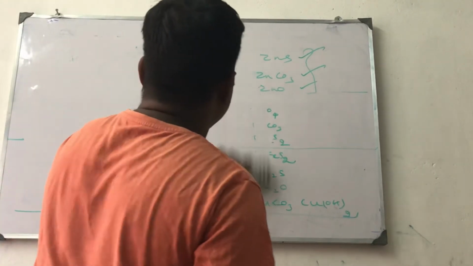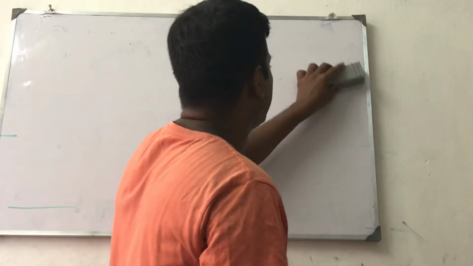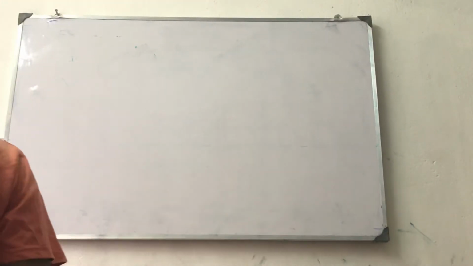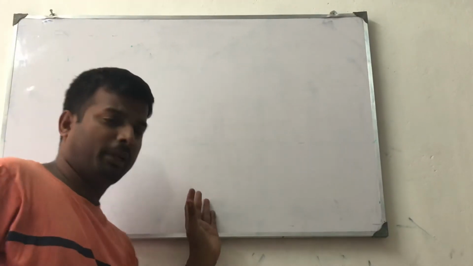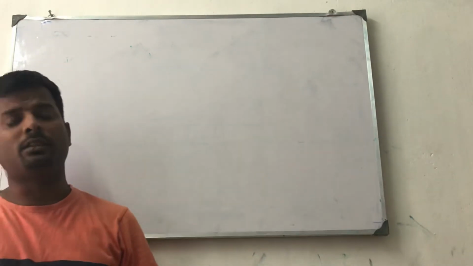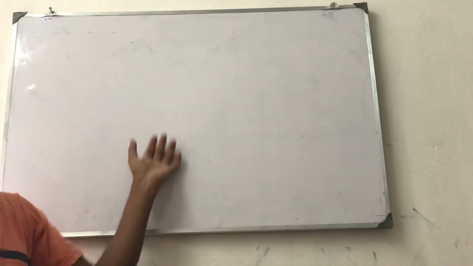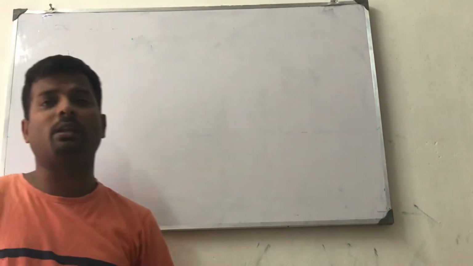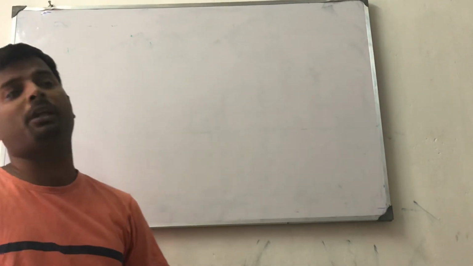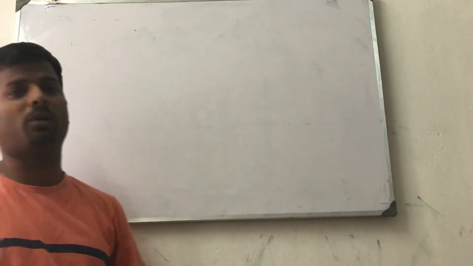Then the next step is how to extract the metals from their impurities. I have explained that on the earth's surface these metals are present in the combined state. I have explained 4 elements. These 4 elements we have to learn in this chapter in detail. 4 marks are coming for the board exam.